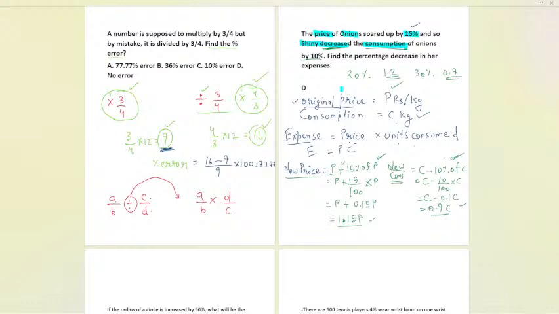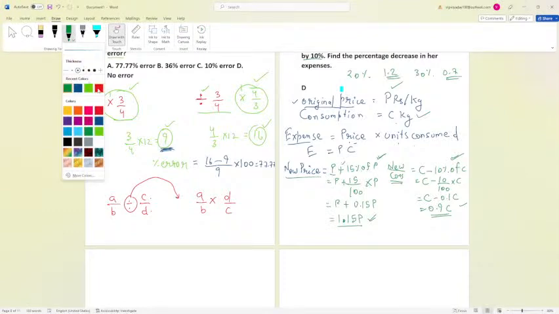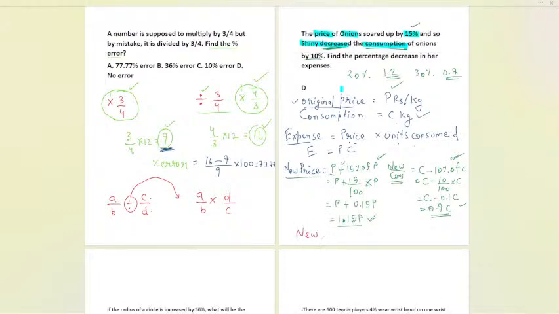So now here we have got 1.15 as the new price, and this is the new consumption we have got. Now, can I calculate the new expenses? Yeah, definitely, for sure. The new expense is the same formula, price into consumption. So this is the price, 1.15 times this 0.9. If I multiply, 5 times 9 is 45, 4 over here.